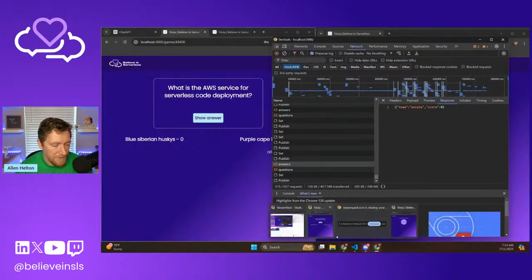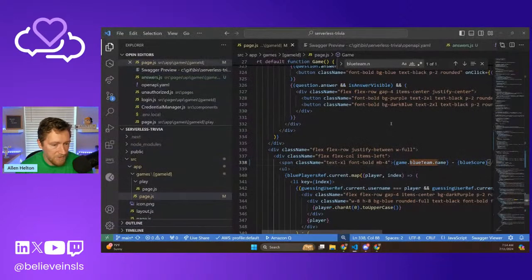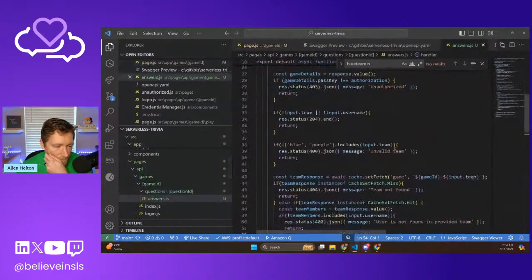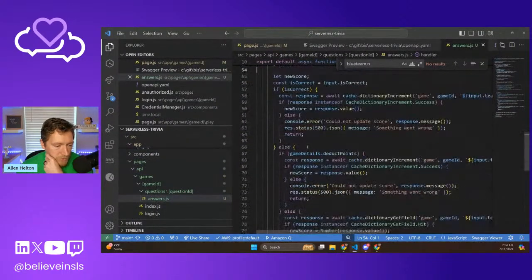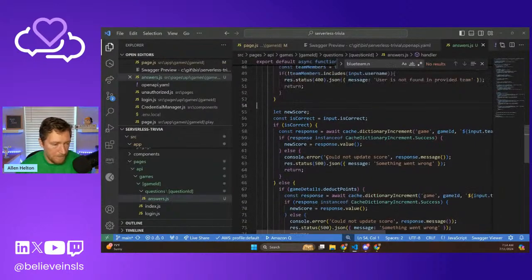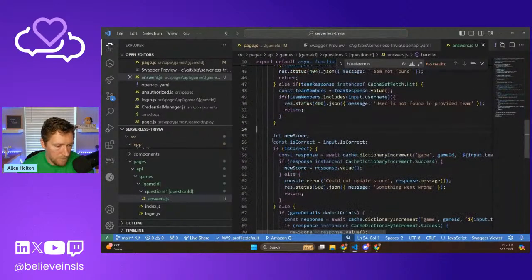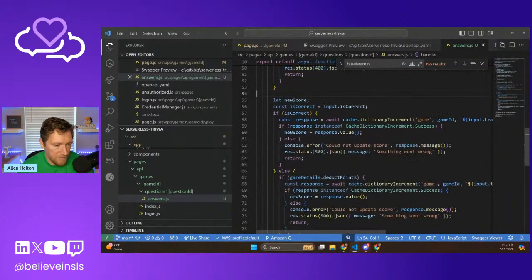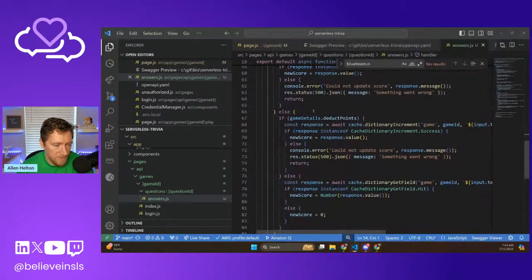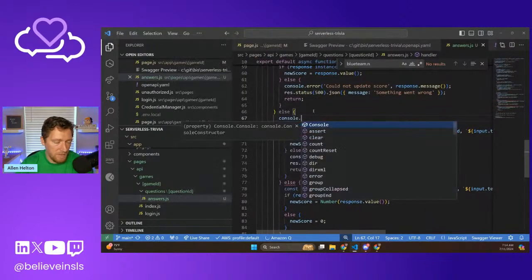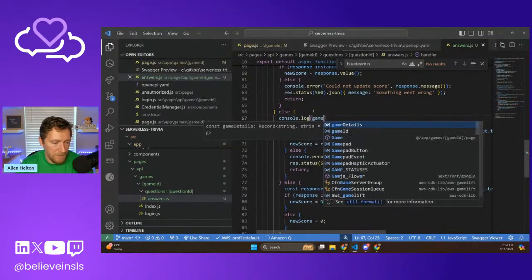Let's see what's happening. Let's add some logs into the code here in this one. If is correct, so we'll say it's not correct because we did pass in is correct is false. So we know it's coming in here. Let's console log game details.